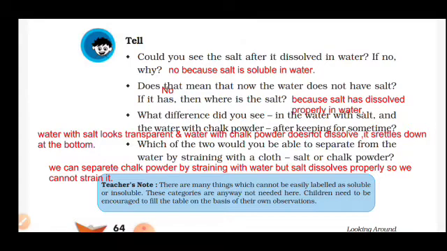What difference did you see in water with salt and the water with chalk powder after keeping for some time? Water with salt looks transparent, and chalk powder does not dissolve. It settles down at the bottom, and the water with chalk powder will look whitish.